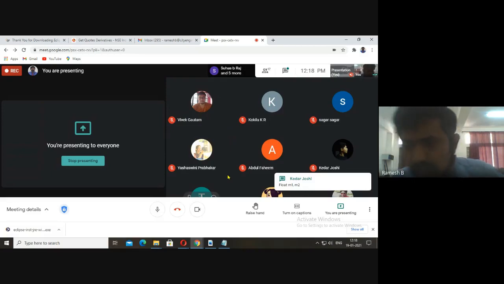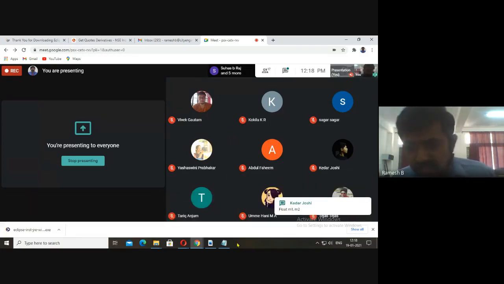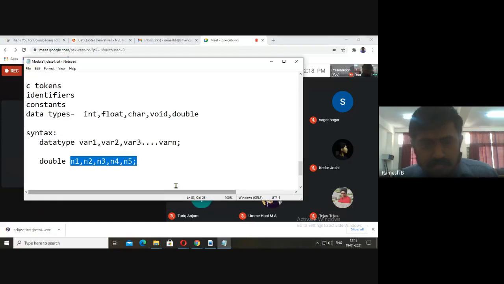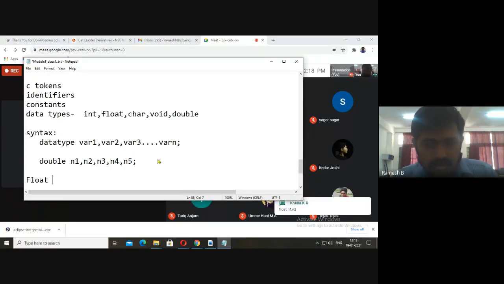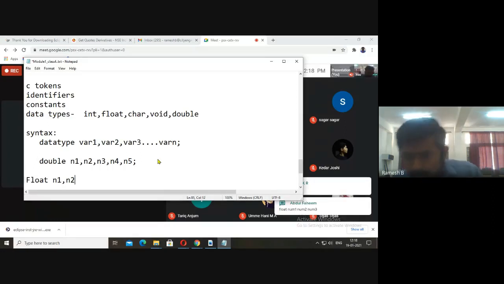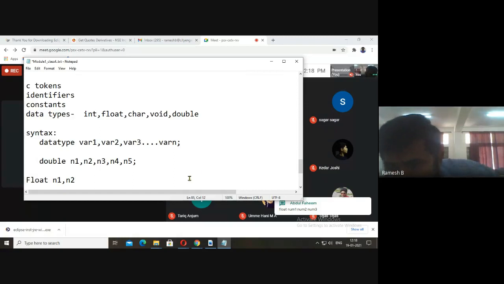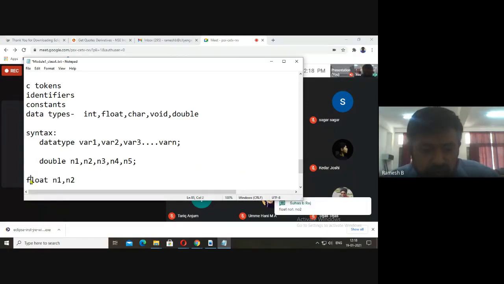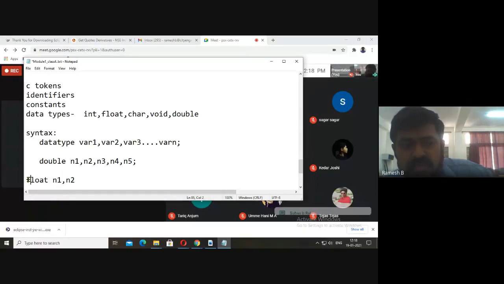Okay, see here, Kedar Joshi has typed float n1 comma n2. Good Abdul. See here, you must type float in small letters. It is small f, Kedar Joshi. Okay, it is small f.